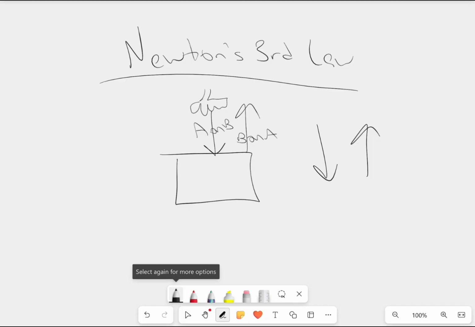And this is very helpful, and this could be used to solve for, say, if it's asking you to solve for the magnitude of a hand on the wall, but it's only giving you the value of the wall on the hand. Well, if you know Newton's third law, you know that those magnitudes are going to be the same, so you can solve for the wall on the hand rather than having to go through a lot of other steps to solve for the hand on the wall.